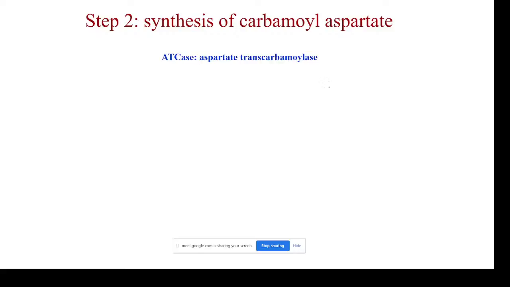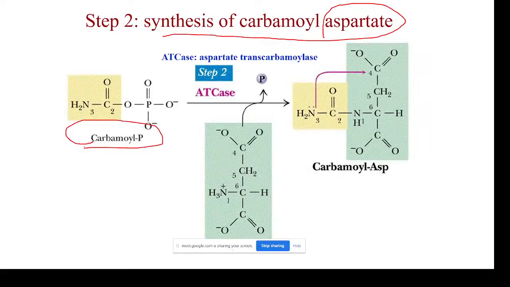The second step is synthesis of carbamoyl aspartate. You're going to add an aspartate molecule to the amine group. Here you have carbamoyl phosphate, and to this carbamoyl phosphate you add aspartate at this position.